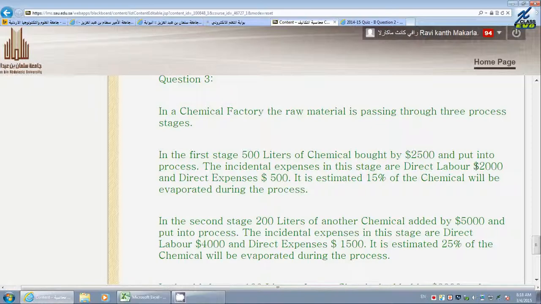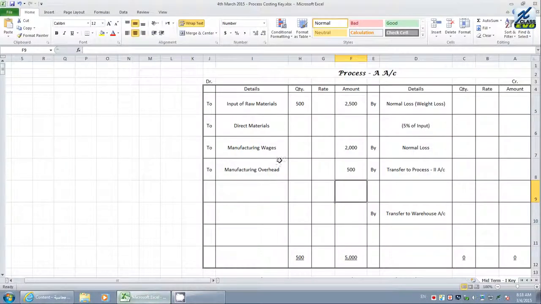We have to say that is direct labor. We have to put it in as direct labor or manufacturing wages. Okay, manufacturing wages or direct labor. If at all you want me to write, I can write it. Yes, direct labor.